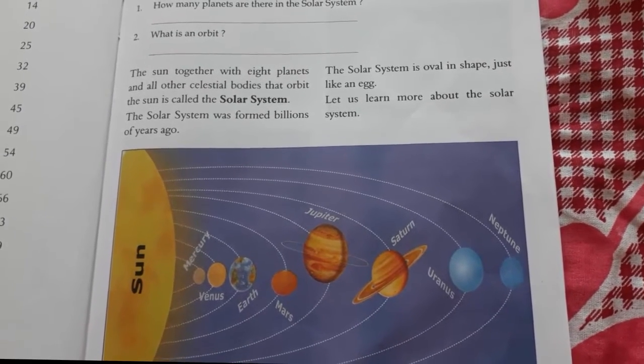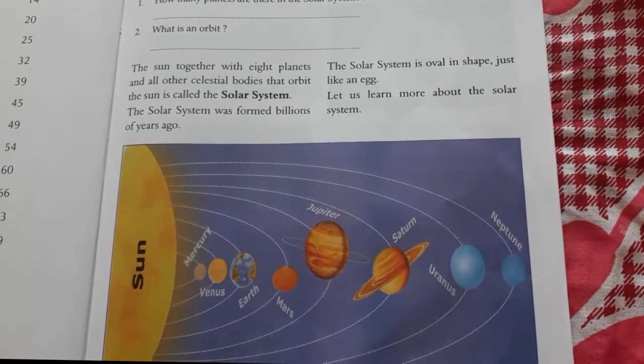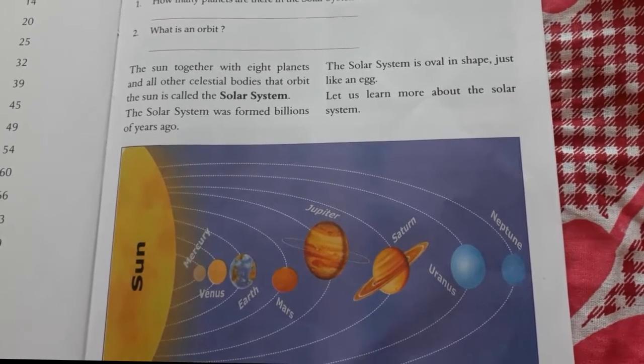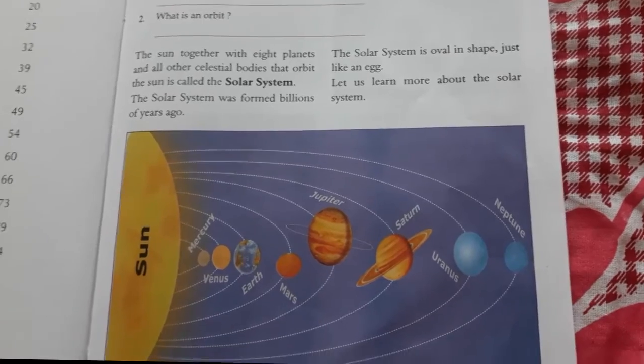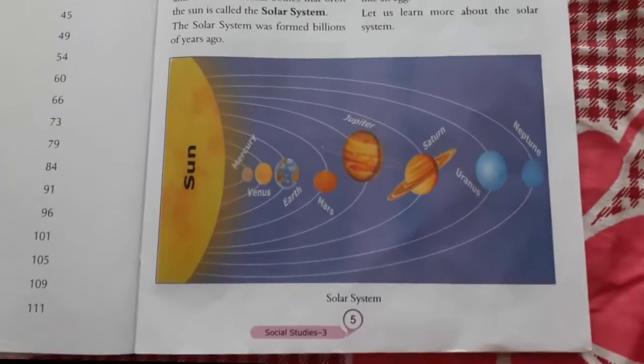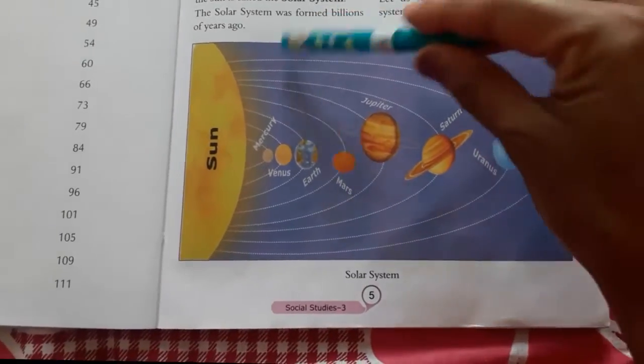Okay. And the solar system was formed billions of years ago. The solar system is oval in shape. Now look at your picture, its shape is oval. Now turn your page.